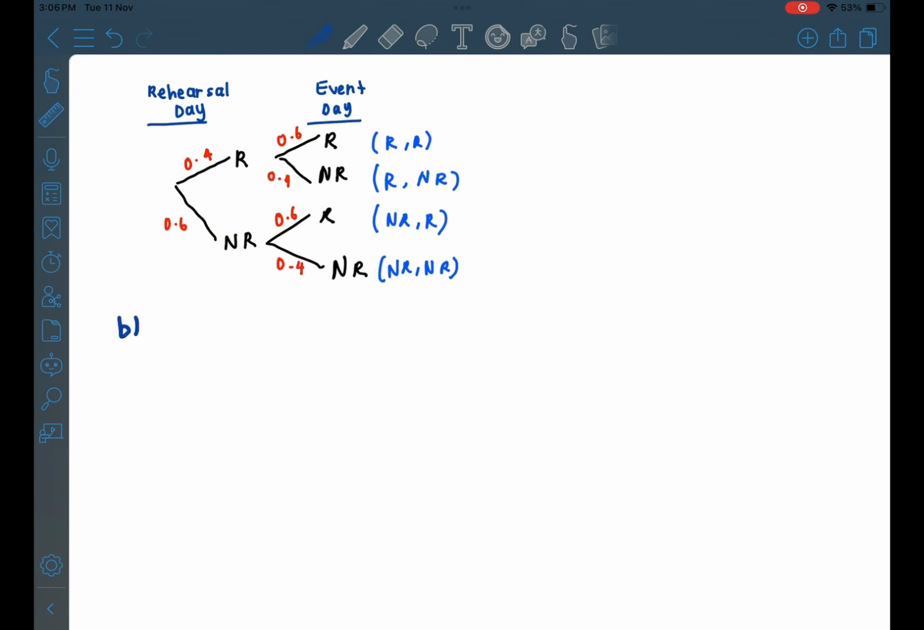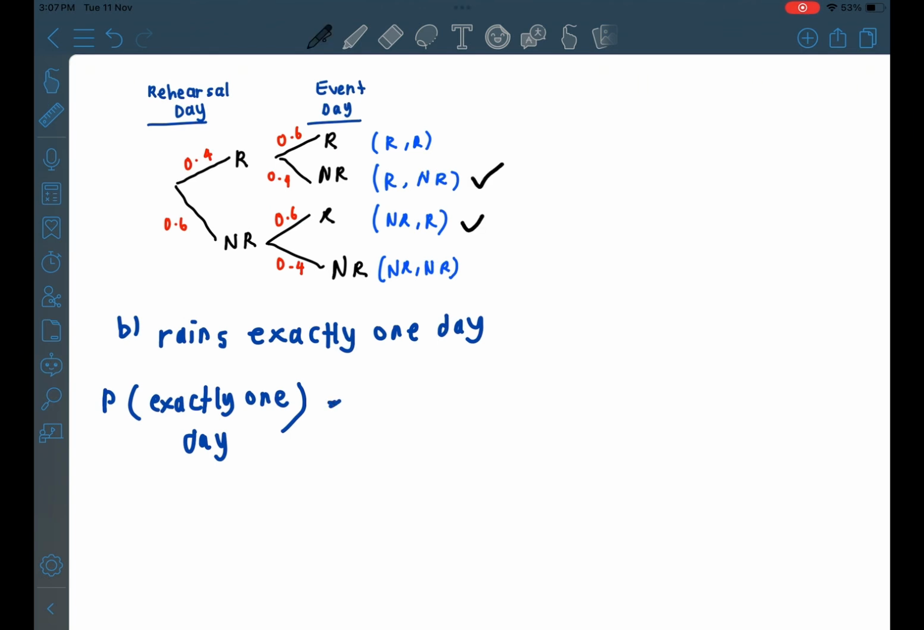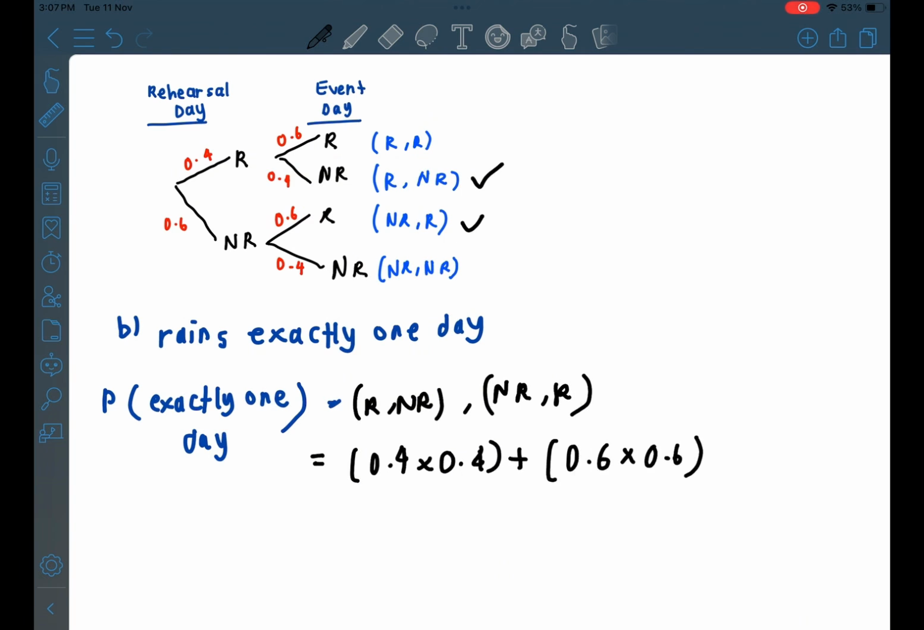For question B, rain exactly one day. The probability of rain exactly one day, based on the tree diagram, is RNR and NRR. So it equals 0.4 times 0.4 plus 0.6 times 0.6. We will get 0.52, or in percentage 52%.